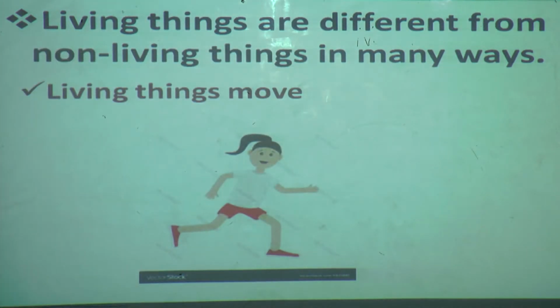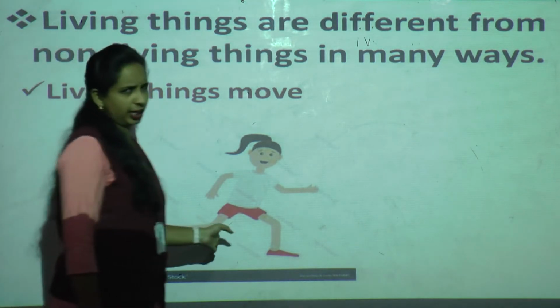Now we will see in detail how living things are different from non-living things in many ways. How? We will see one by one. Now, living things move. You can see in this picture the girl is walking or running.